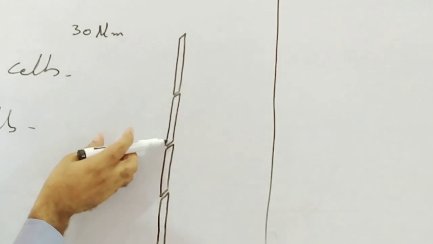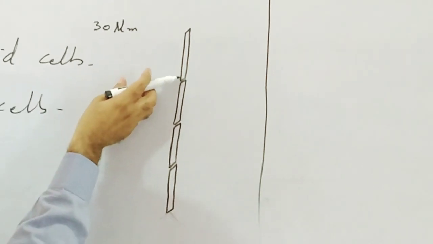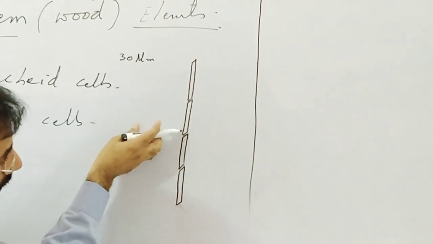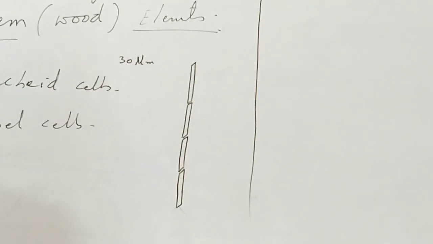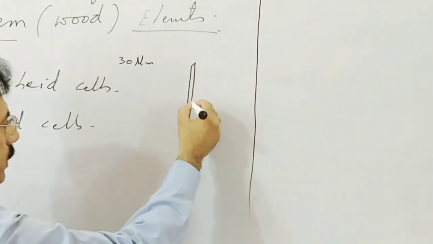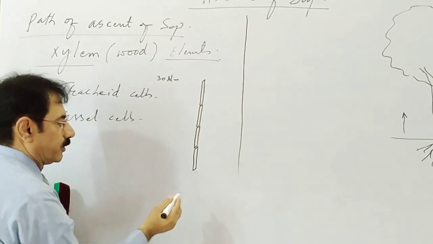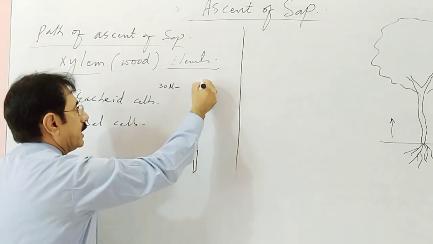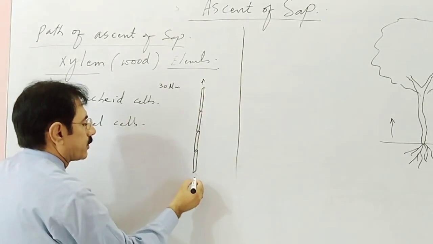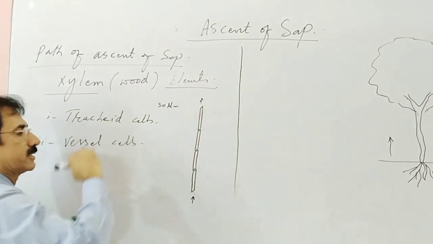The wall between two adjacent cells is perforated, meaning it has pores. Through these perforations, the water flows through the tracheal elements.